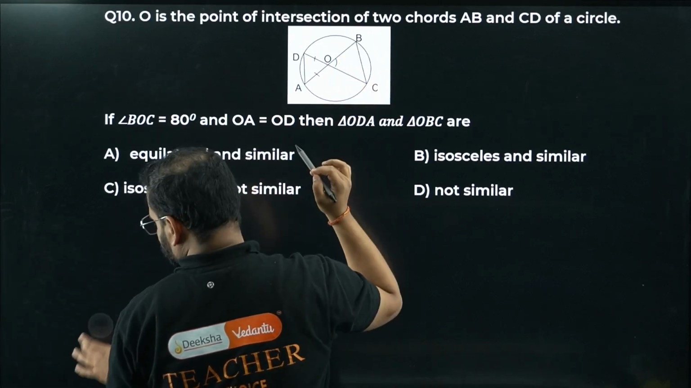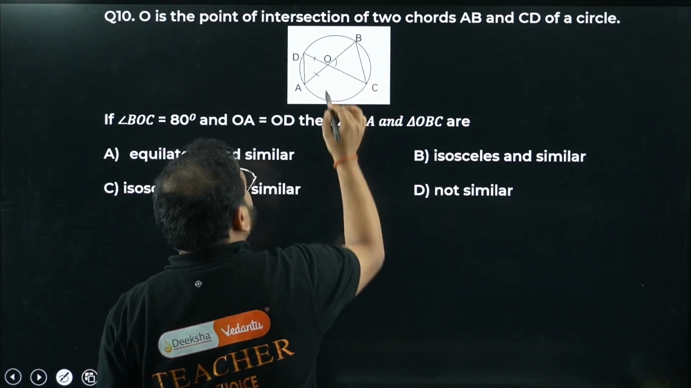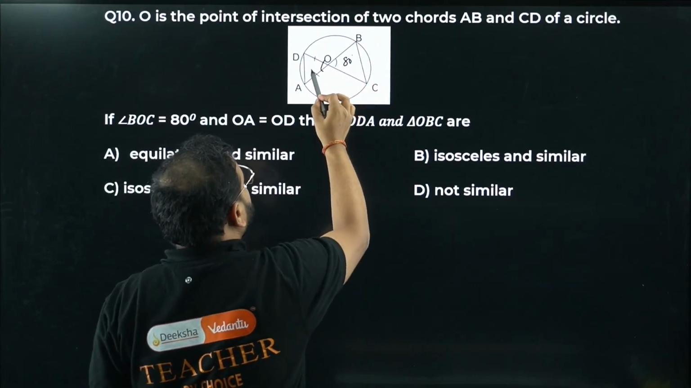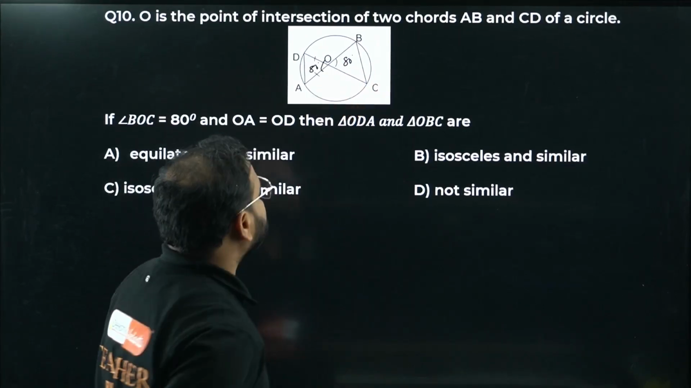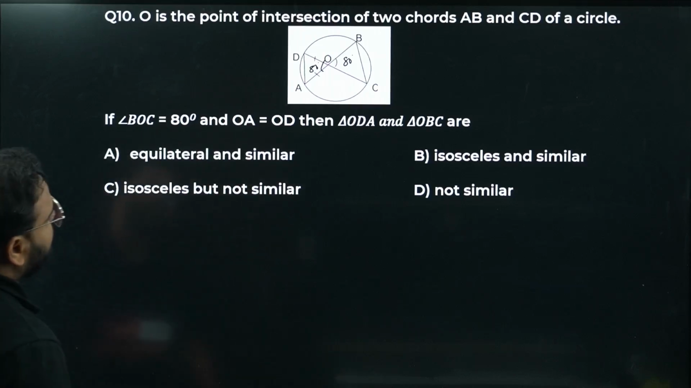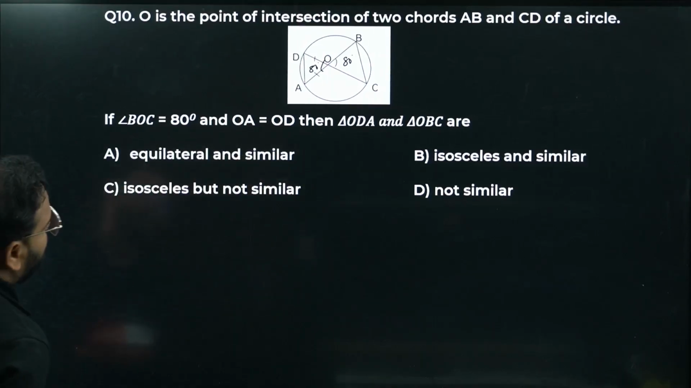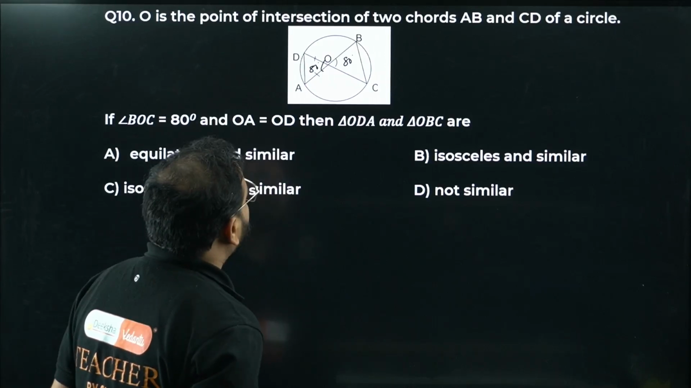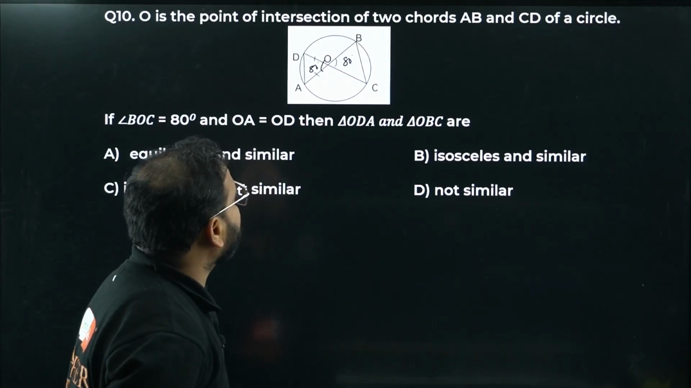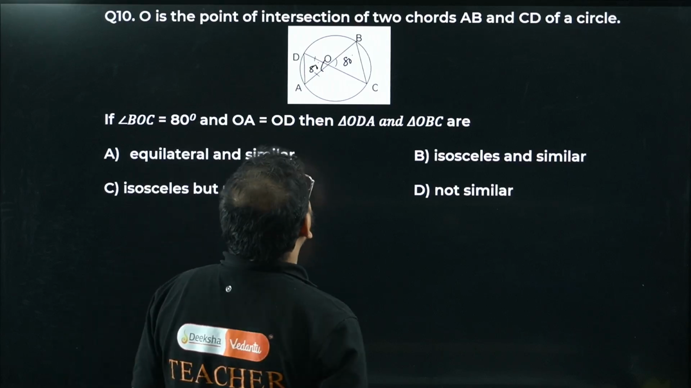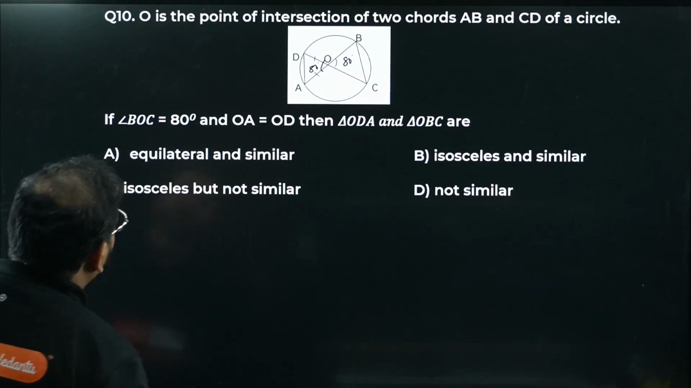They have given this as 80, right? So this is 80, sir. It means this angle is also 80 degrees. Great. Angle BOC and angle AOD are both 80 degrees. Also, what are they saying? OA equals OD. So then ODA and OBC are similar. Yes, sir, they are similar, right? They are similar.